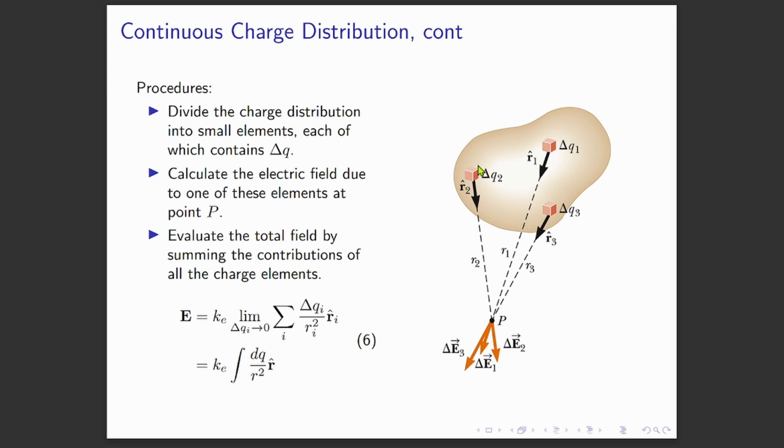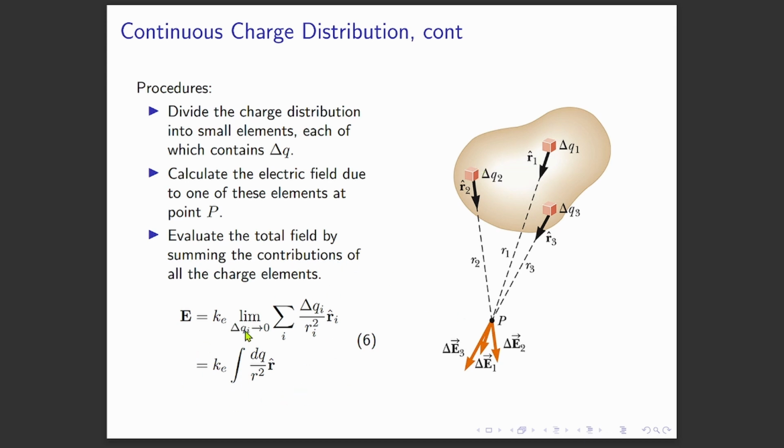So I'll show you one example later. The example that I'm going to show you after this is the electric field due to an infinitely long wire. And then today I'll try to cover the Gauss law, so that you can always find out the electric field by using Coulomb's law and Gauss law as well. So you will discover that Gauss law is way easier than using the formula here.